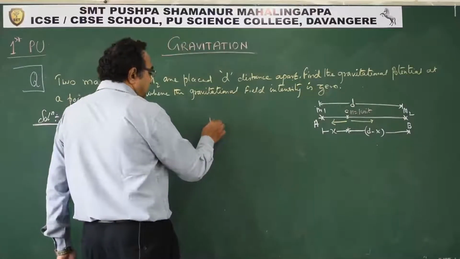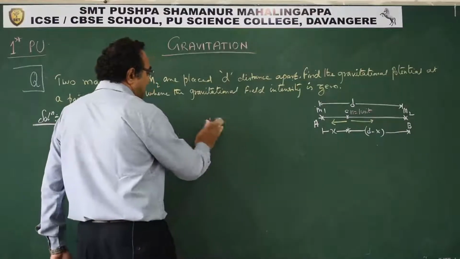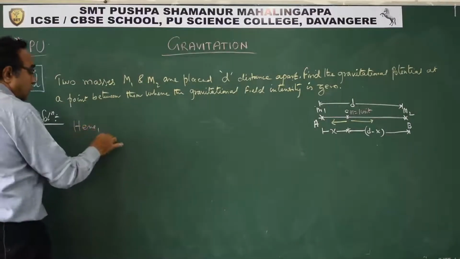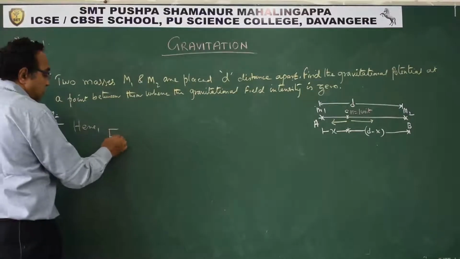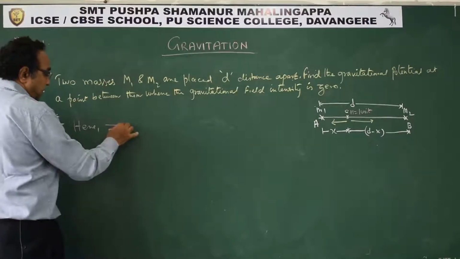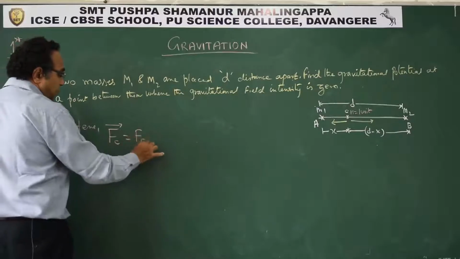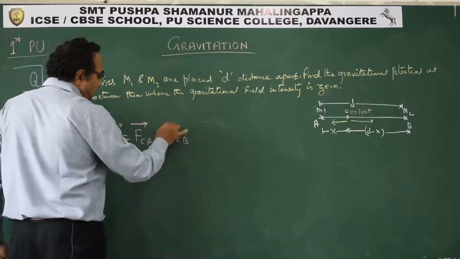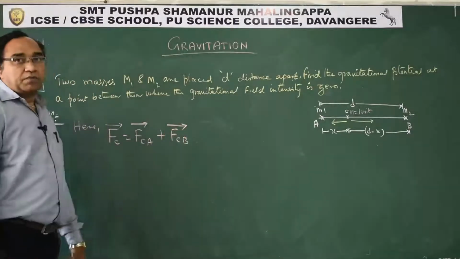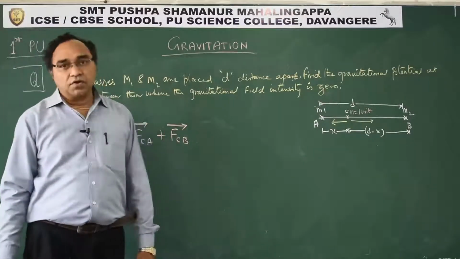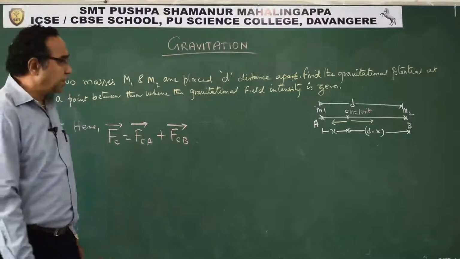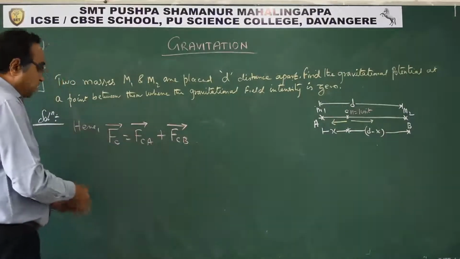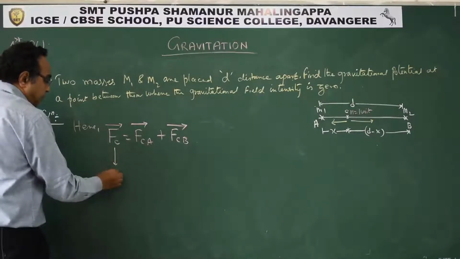Here we can say the gravitational force on C is the same as the force on C due to A plus the force on C due to B. We can say this because intensity is a vector quantity. Now please observe, it says that this is 0.